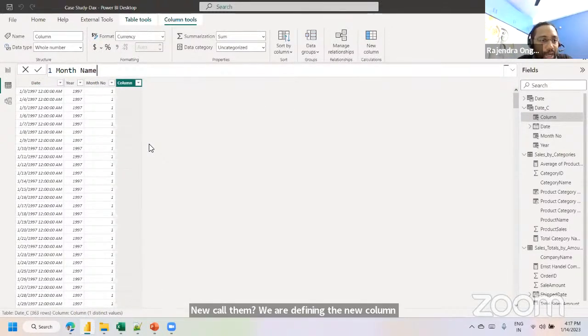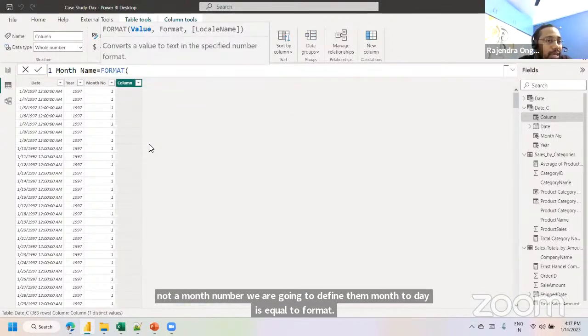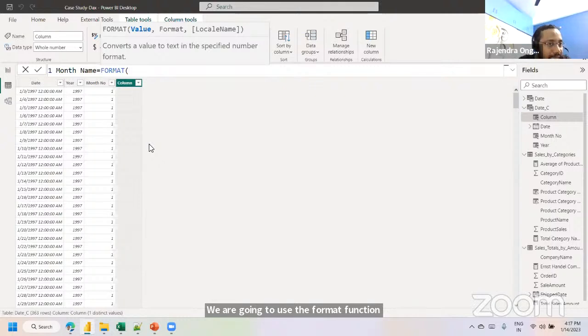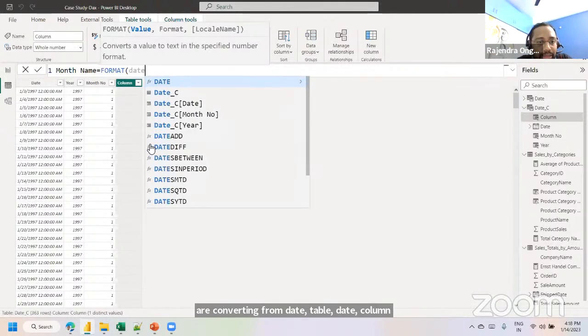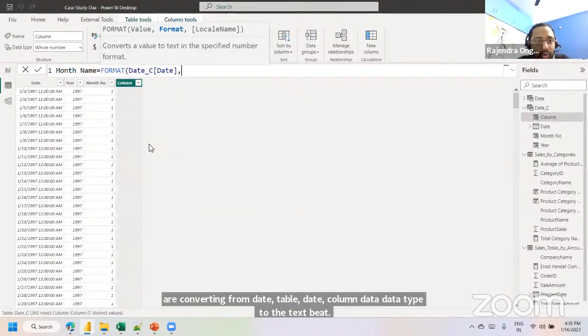Month name, not a month number. We are going to define the month name is equal to format. You are going to use the format function here because you are converting from a date table's date column, a date-related data type, to text. Date, comma, format. So what format are you expecting?